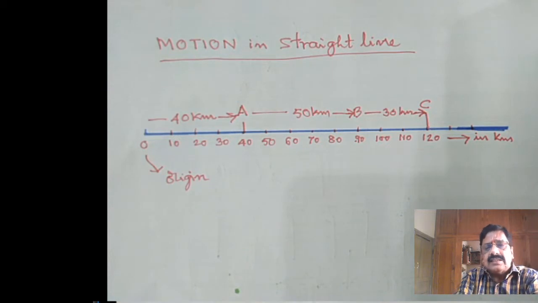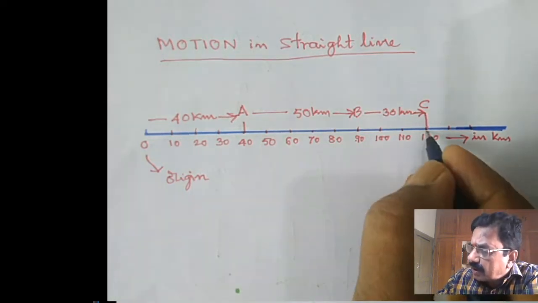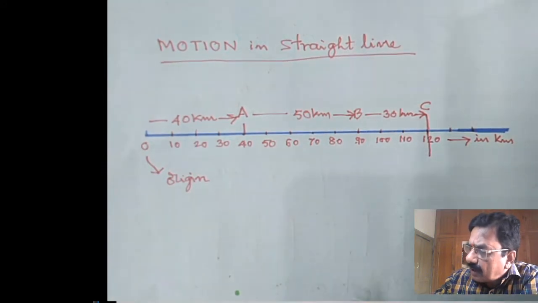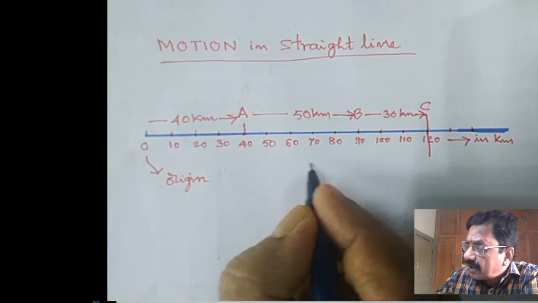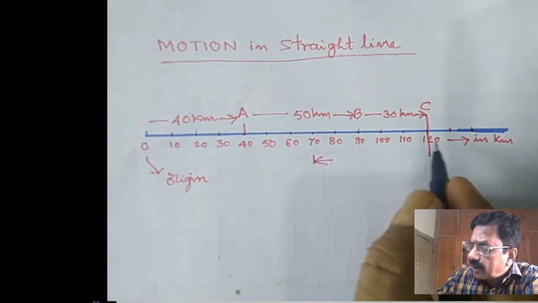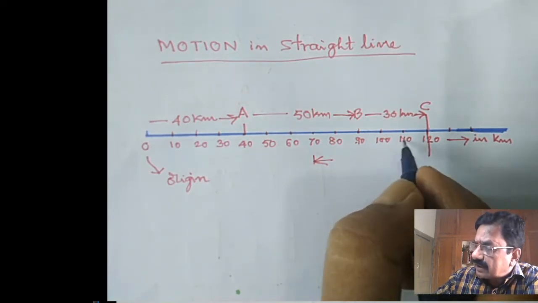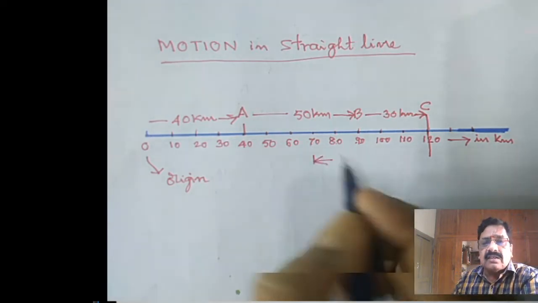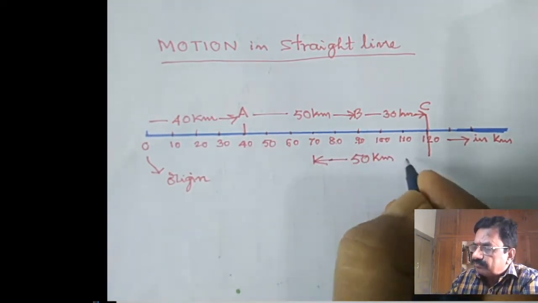Now let us consider this person has come back and travelled in the opposite direction, starting from 120 kilometers to 70 kilometers. I mean to say he is coming back. Observe carefully how many kilometers he has come back: 10, 20, 30, 40, 50 kilometers. I mean to say he came back 50 kilometers in the reverse direction. This I am considering as D.